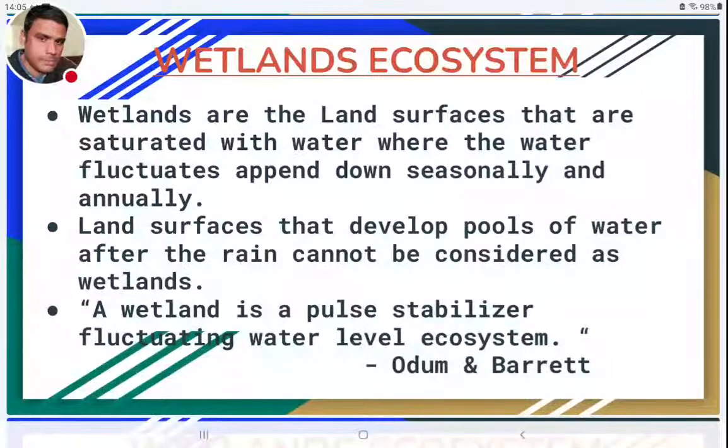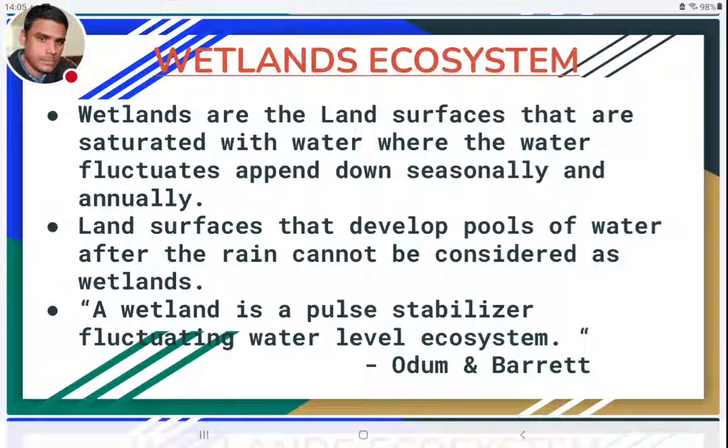So this water level fluctuates up and down. Here again, a typing mistake. Voice typing makes a lot of mistakes, sorry for that. The water level fluctuates up and down seasonally and annually. So seasonal variations will be there, and annual variations. In one year, these fluctuations may not be the same as the next year. So annual and seasonal fluctuations can be seen in the water levels on these land surfaces.